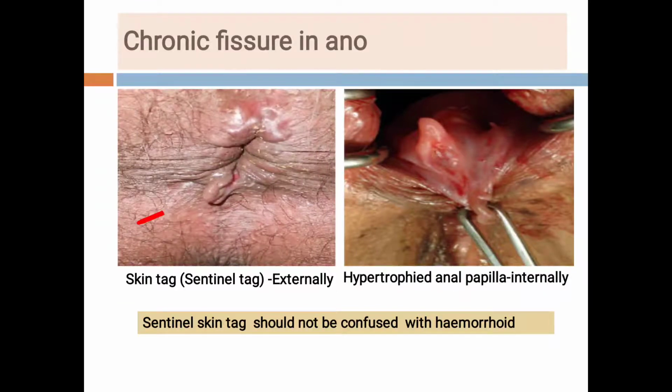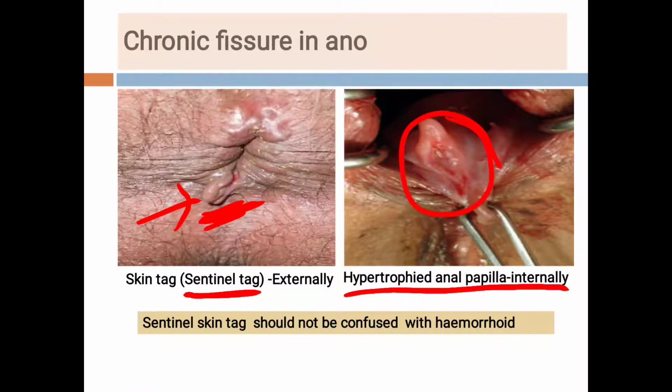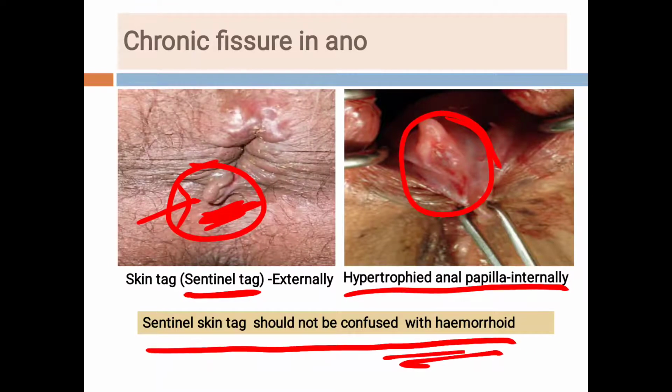This is a skin tag or sentinel tag, and it is present externally. And this is the hypertrophied anal papilla, present internally, but we cannot see it from outside. So students, this external skin tag or sentinel tag should not be confused with the hemorrhoids. This is very important.